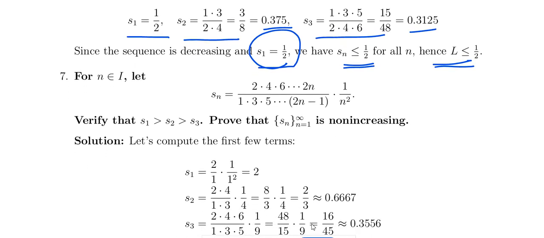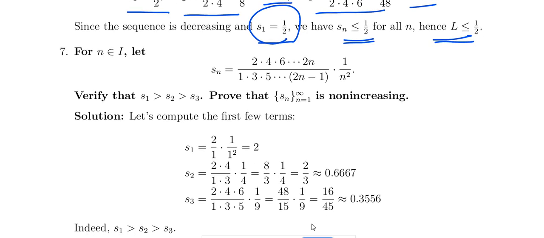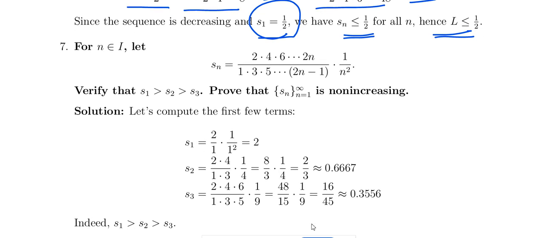And this is another problem. Okay, try it: that is S1 greater than S2 greater than S3. This is also expressed as a product. So 2 into 4 into 6 up to 2n, divided by 1 into 3 into 5 up to 2n minus 1, by n square. That is, this sequence is a non-increasing sequence, that is a decreasing sequence.